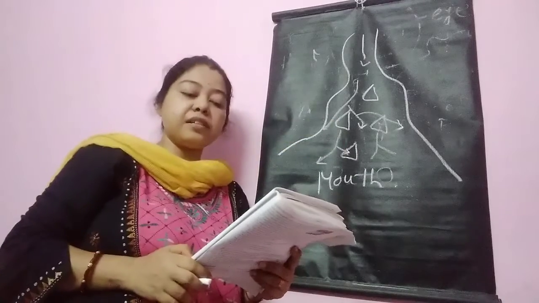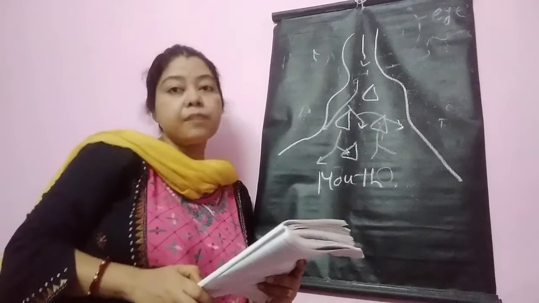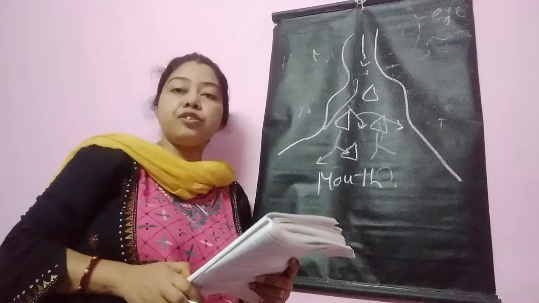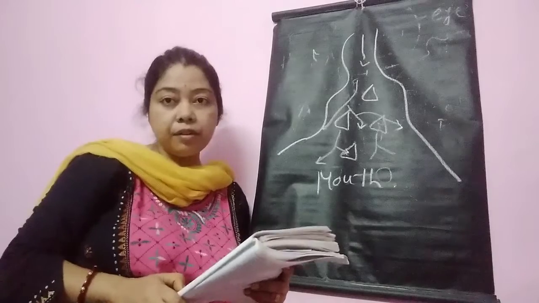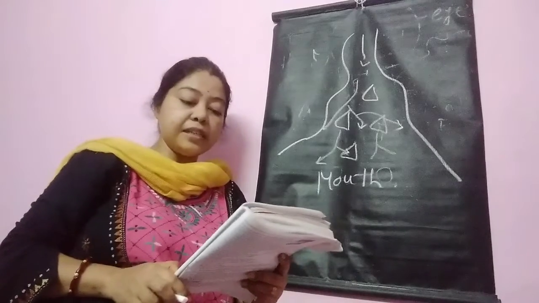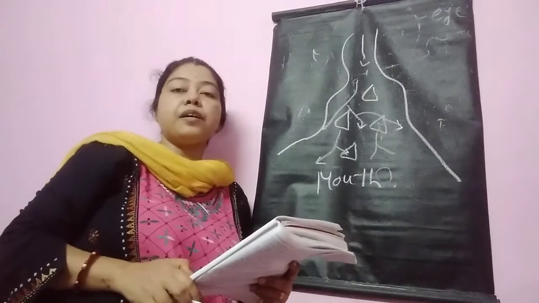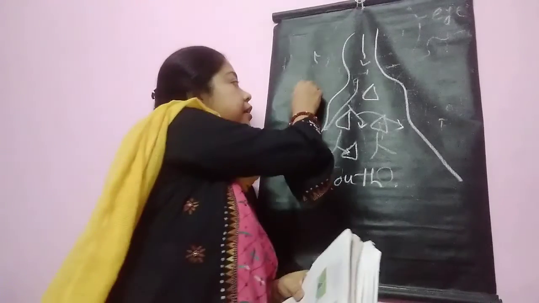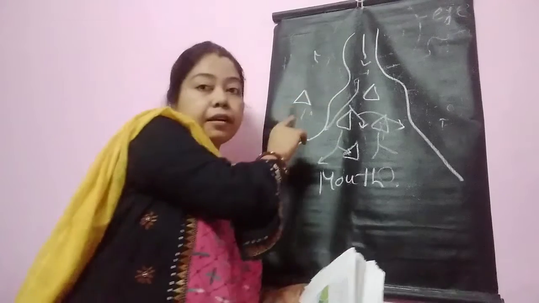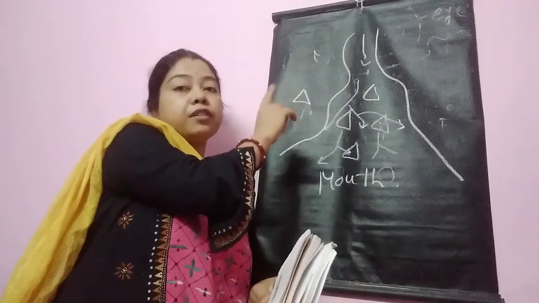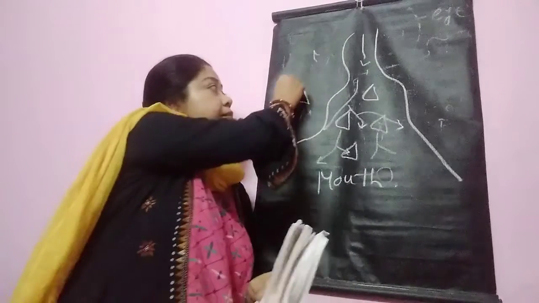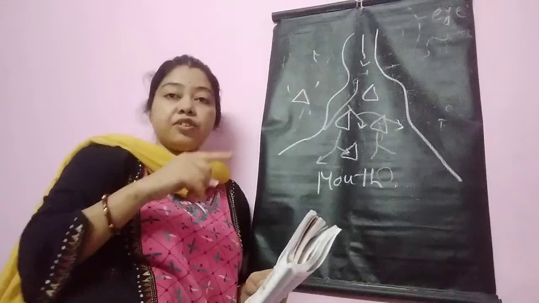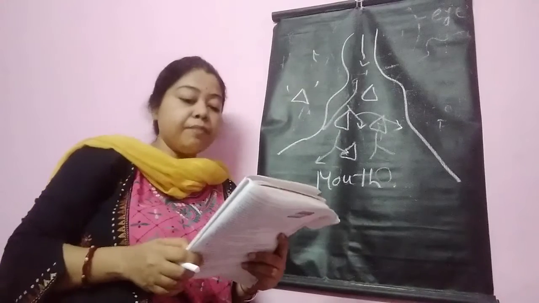These channels are known as distributaries, and the triangular shaped feature formed at the mouth of the river is known as delta. The word delta comes from the Greek letter delta, the fourth letter of the Greek alphabet, and as it has this shape, it is known as delta.